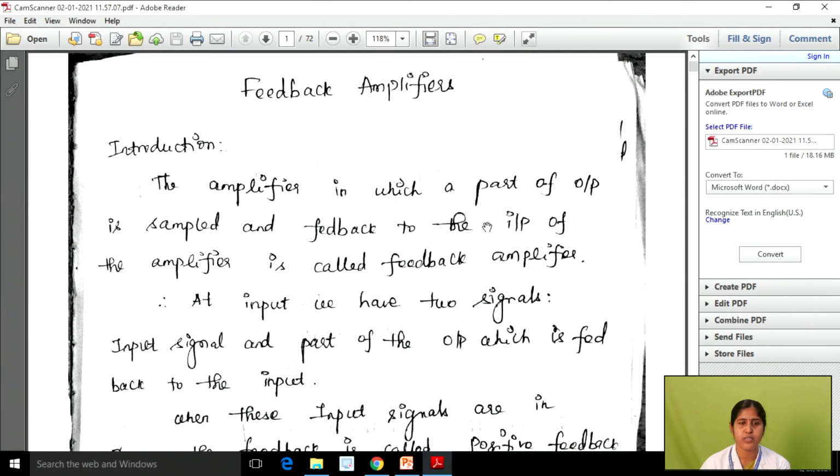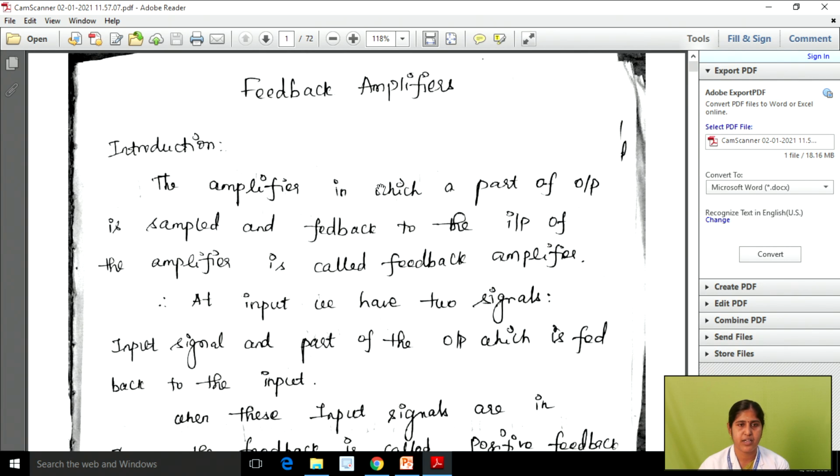So before we move on to our subject, what is an amplifier? An amplifier is used to amplify the input signal, right? So why do we need an amplifier in an electronic circuit? To improve the signal strength, we need an amplifier in an electronic circuit. In this class we are going to discuss feedback amplifiers. So what is feedback? Feedback is when a part of the output signal is fed back into the input.